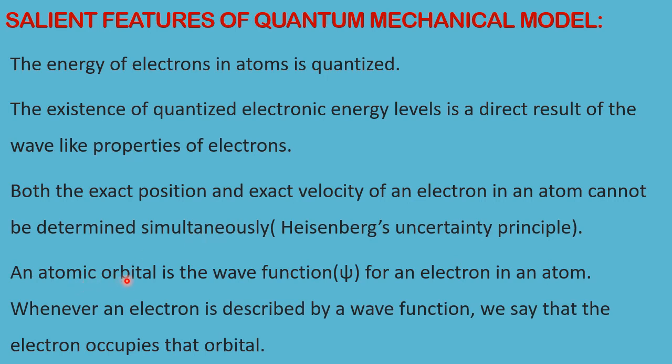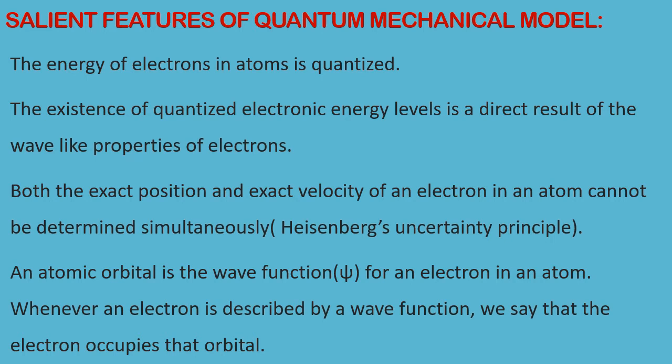An atomic orbital is the wave function for an electron in an atom. Whenever an electron is described by a wave function, we say that the electron occupies that orbital. That means if you want to know the position and the momentum of the electron, we have to solve the equation. Whose equation? Schrodinger's equation.